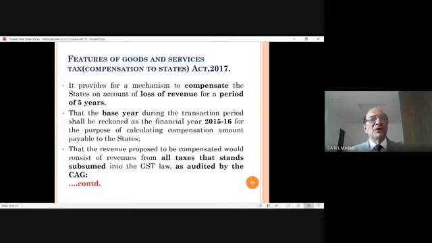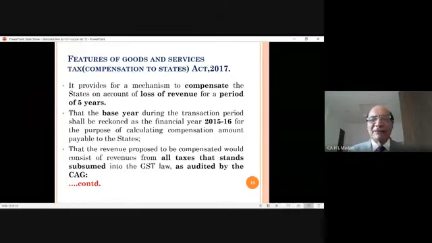Naturally, we will calculate how much tax you were getting during 2015-16 from the taxes which have been subsumed. The other taxes the state governments keep getting, so nothing to worry. Whatever taxes have been subsumed, the 17 types of taxes, as I told you, on those taxes whatever revenue loss there is will be compensated to the state governments.